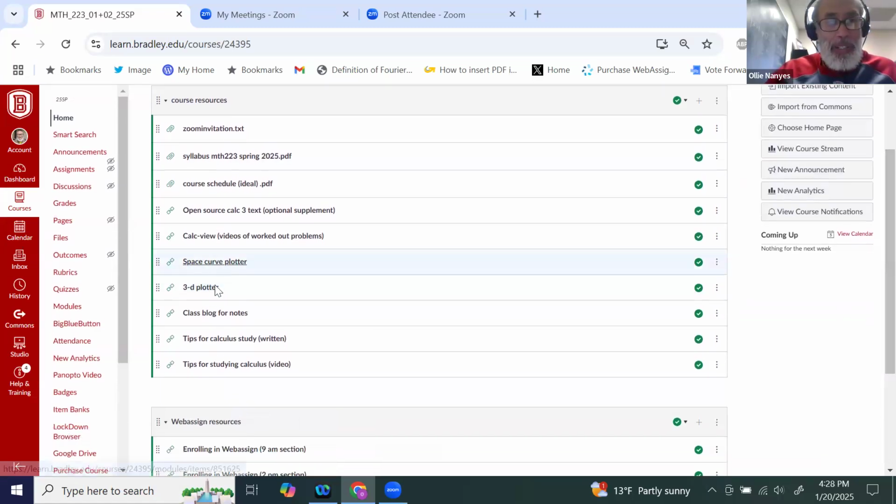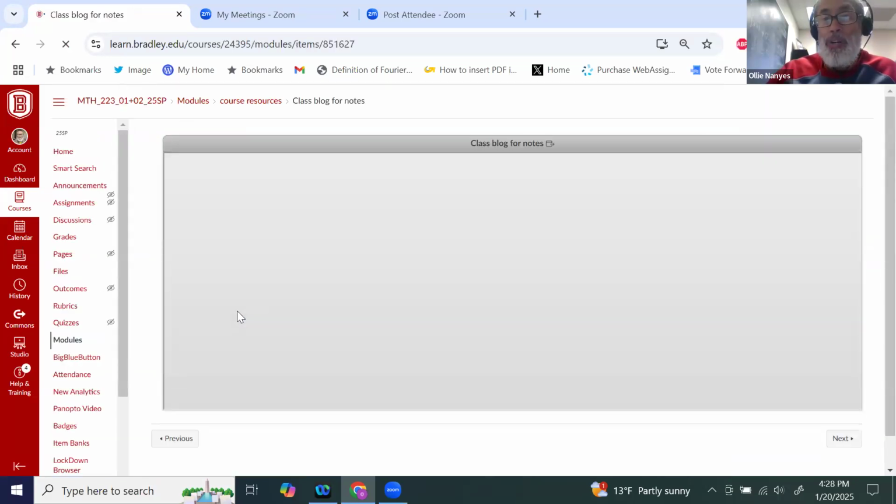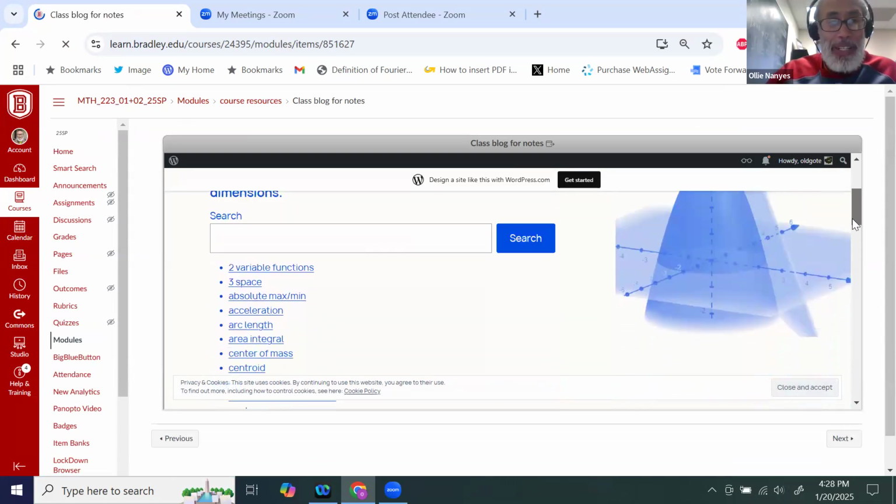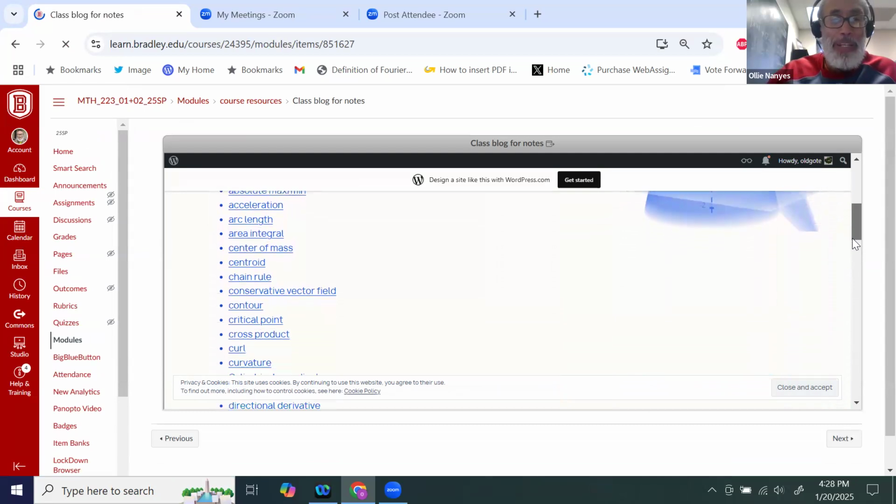These space curve plotters, I'll deal with those in class when we get to them. This class blog is going to be where the notes are put, and you can see what they look like right here. You can see also I have topics.